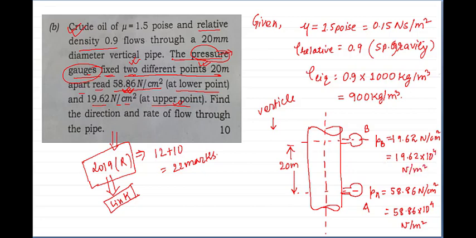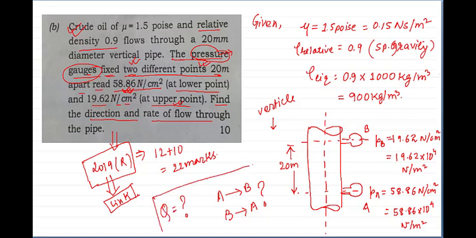So what is asked? Find the direction and rate of flow. That means whether the flow will be from A to B or from B to A. And the rate of flow, that is Q, is asked. Okay. This is what we are required to find. Now let us see one by one. First let us see what is the direction of flow.